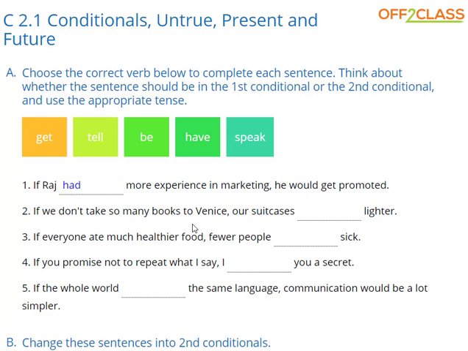If we don't take so many books to Venice, our suitcases, what should be the word here? This is interesting. If we didn't take so many books to Venice, our suitcases would be lighter. Right? Okay, let's keep going.